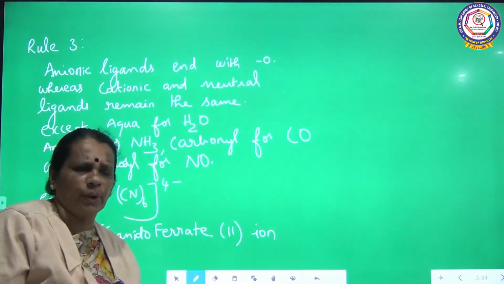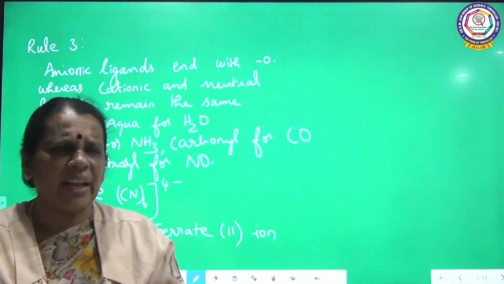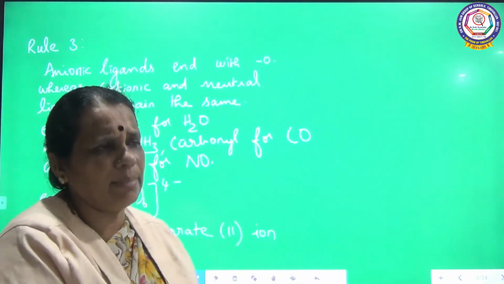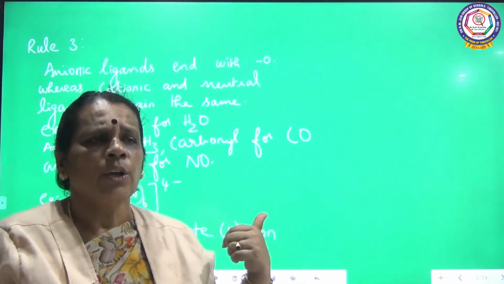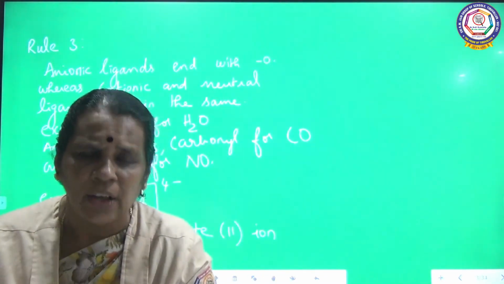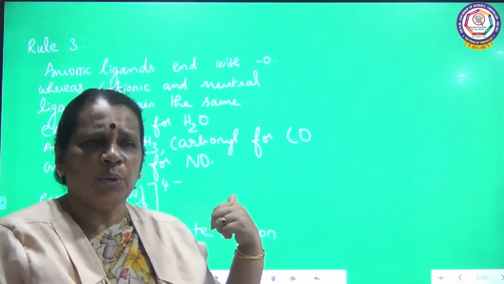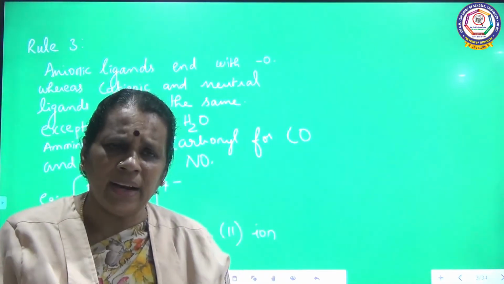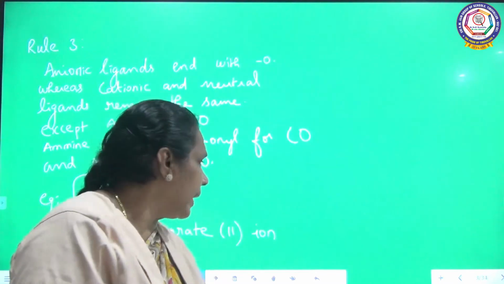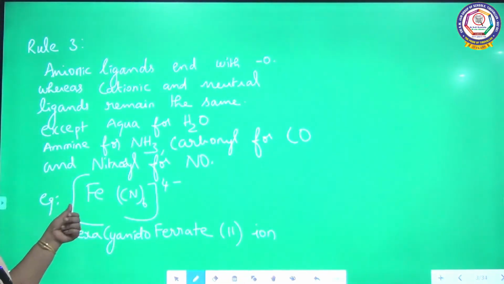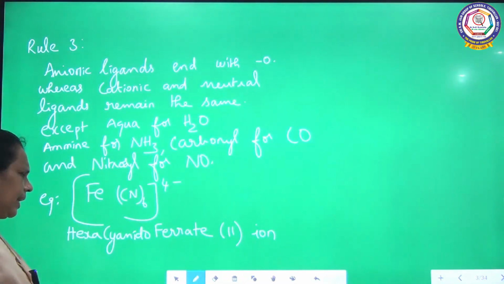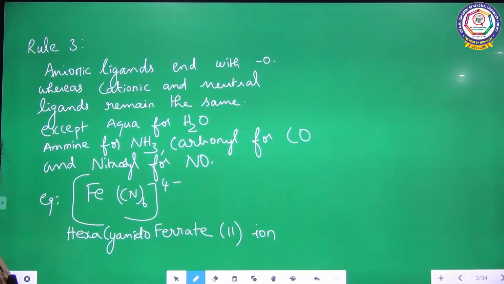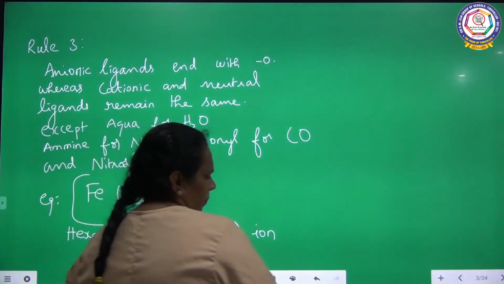One more rule is also there, I am going to introduce here. Whenever a negative ligand or anionic ligand is attached to the central metal ion, the central metal ion should be ended with ATE. So you have to add ATE to the central metal ion whenever it is attached with the anionic ligand or negative ligand. So here as iron is the central metal ion, I have to add ATE: hexacyanidoferrate(II) ion. So this is rule number 3. Rule number 4.